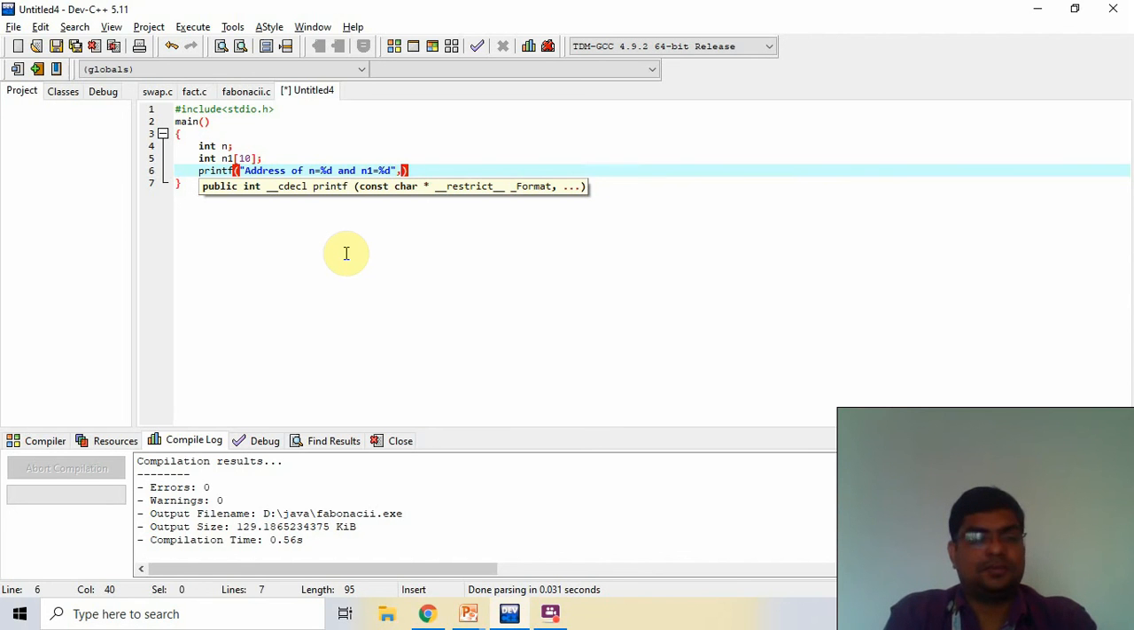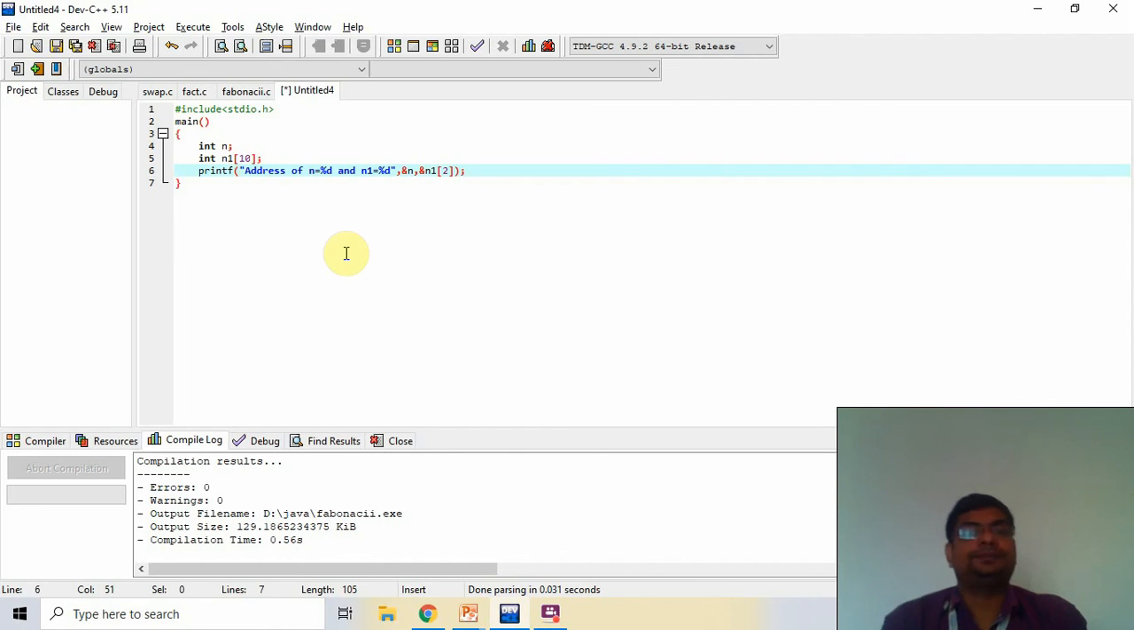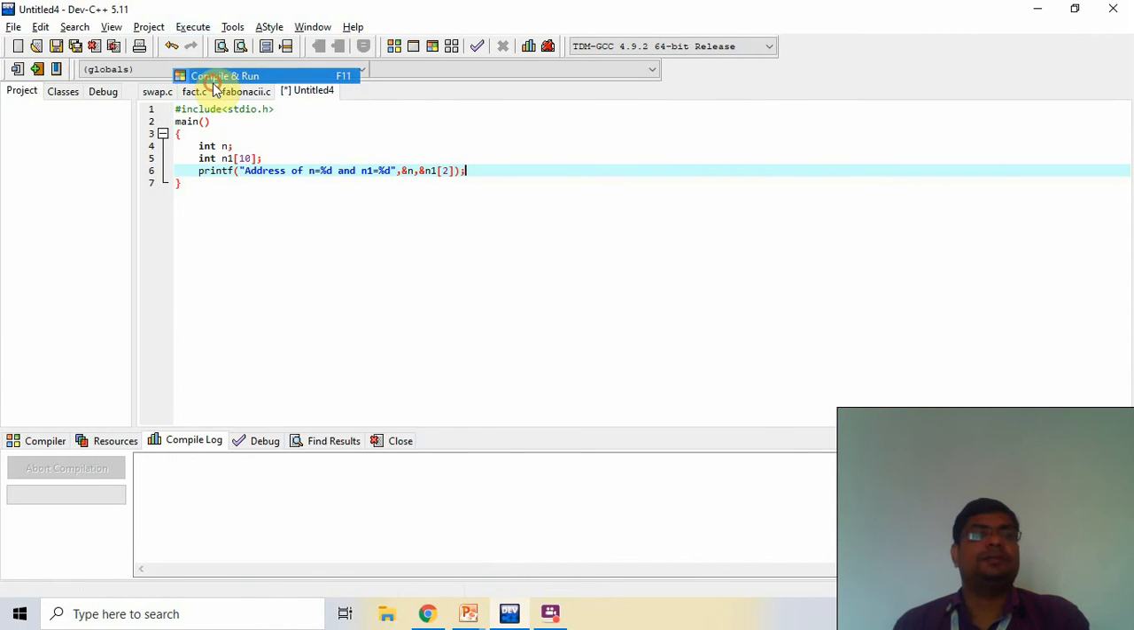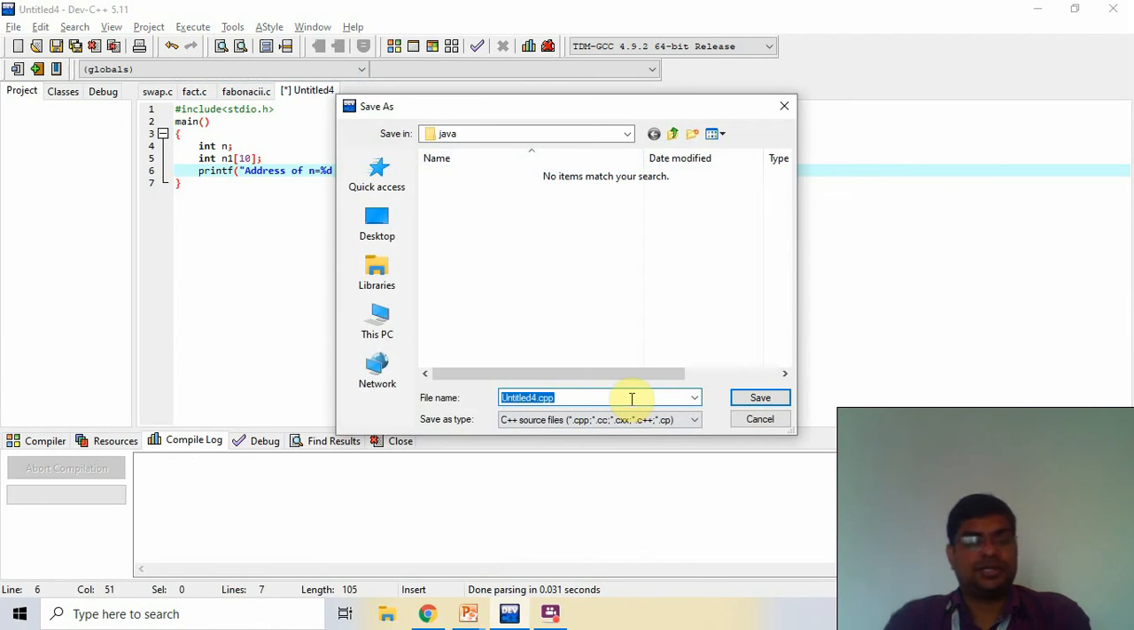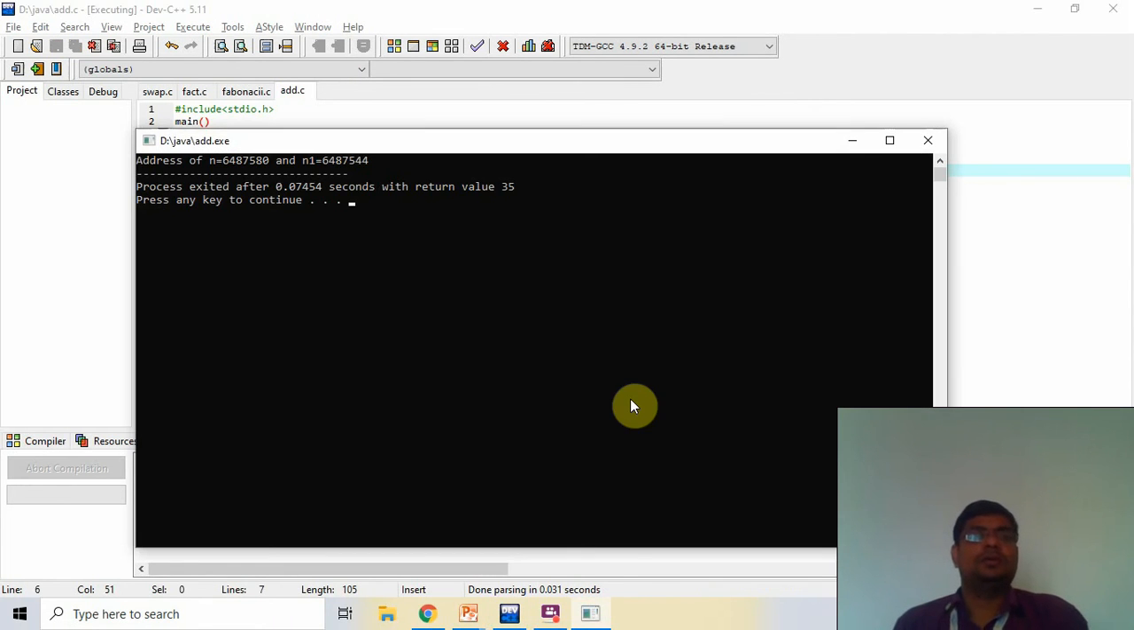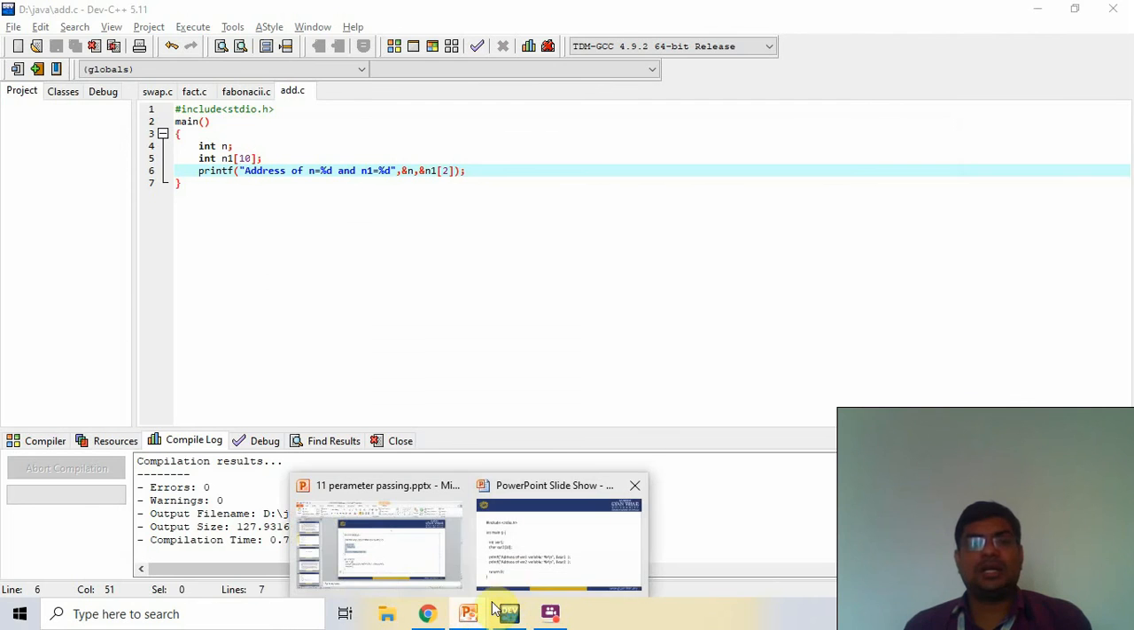Now n comma n1, and we pass any index. Now I print this, check this. First save it. The address of n is this, and the address of n1 2 is this. Now what is next?